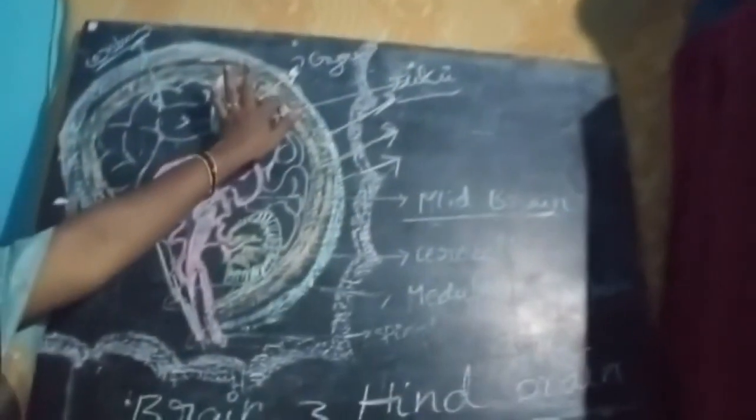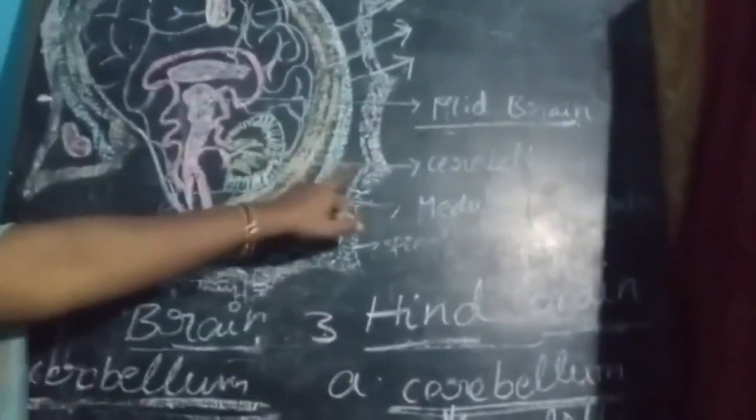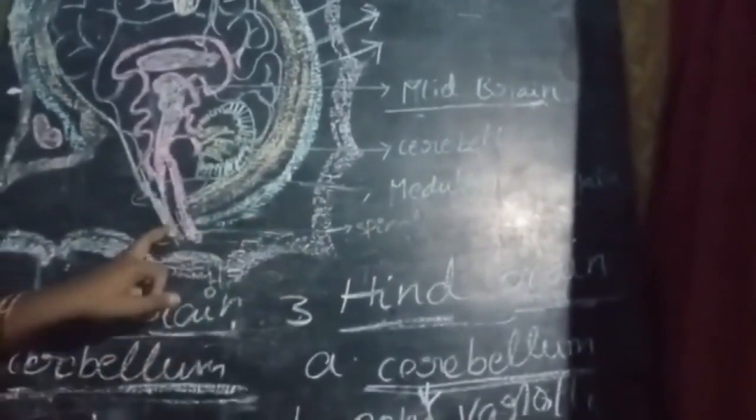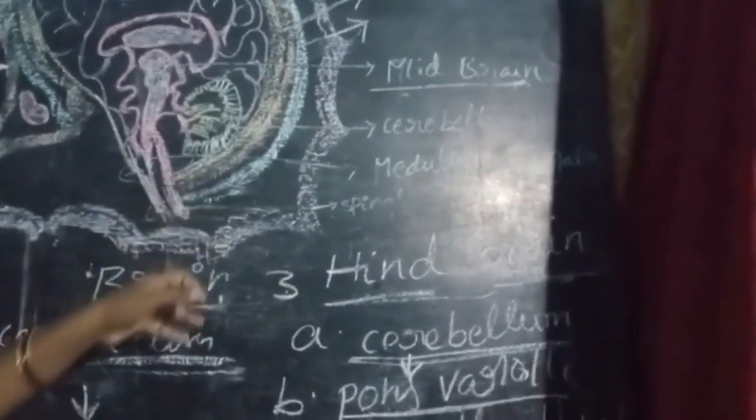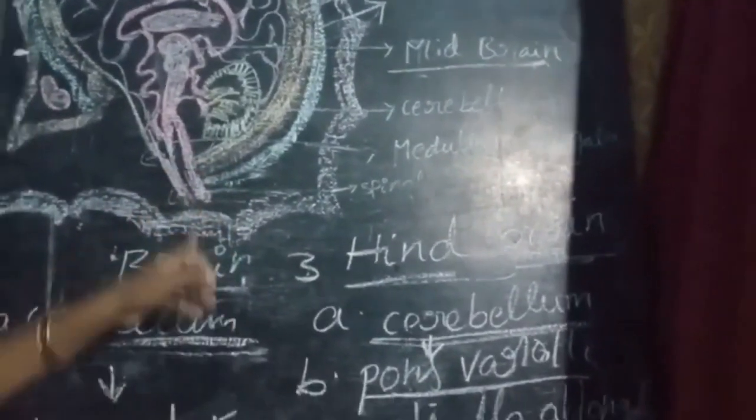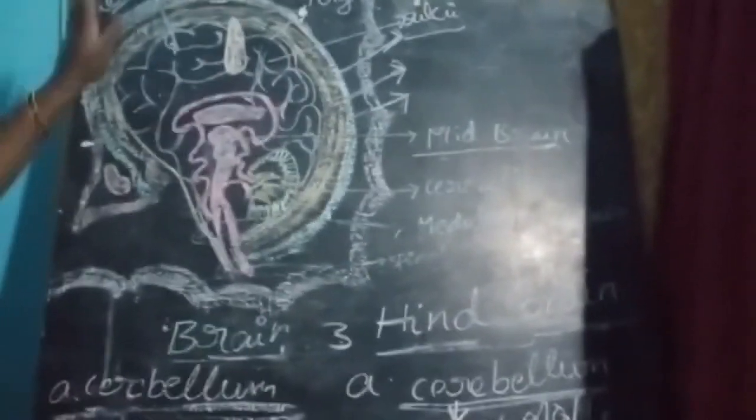Gyri, sulci, cerebellum, medulla oblongata. This is the spinal cord. They are continuous. This one, medulla oblongata, continues with the spinal cord. This is the cerebrum. You can remember the key points. You can write the short notes.